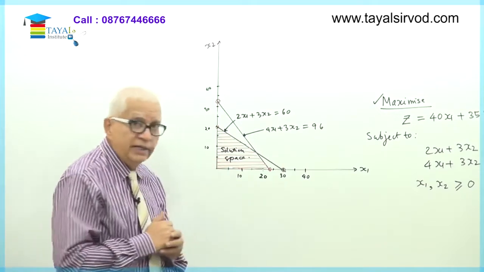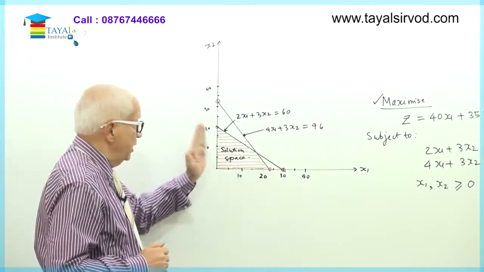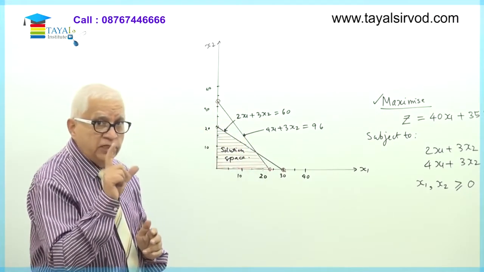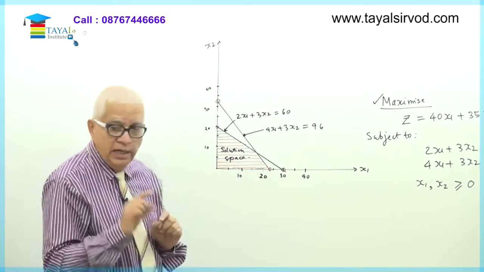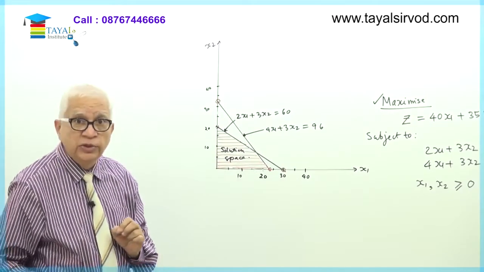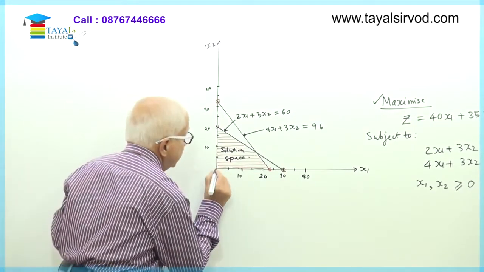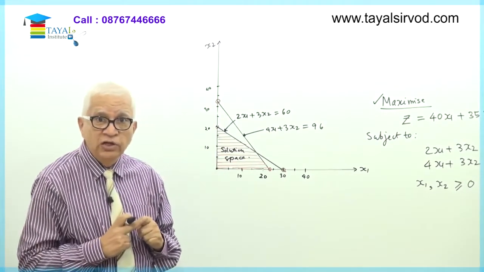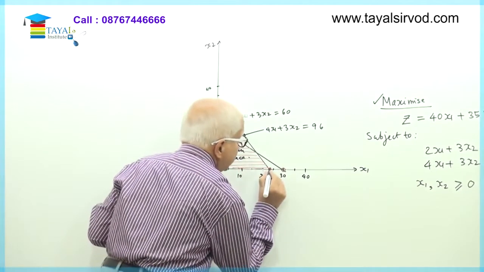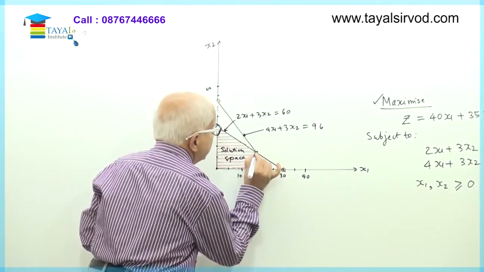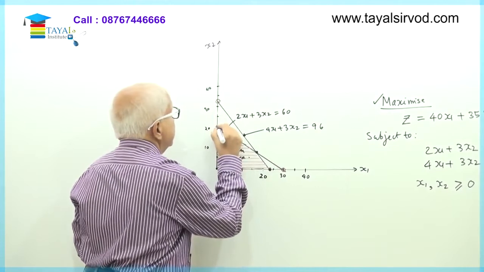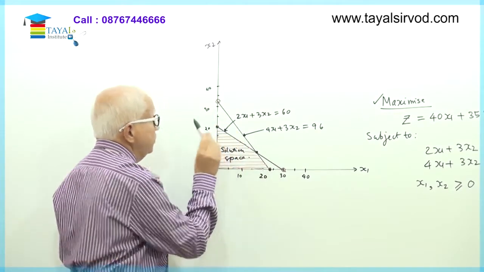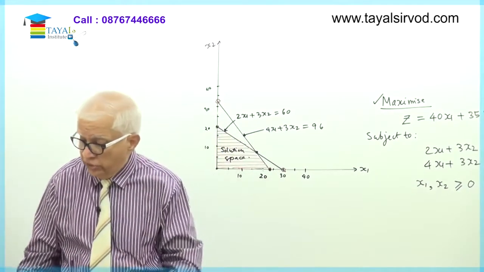So this is a quadrilateral which has been formed by four lines, 1, 2, 3 and 4. The space enclosed in these four lines is this quadrilateral, and how many corner points are there in this quadrilateral? One is obviously this corner point. What is the corner point? Where two lines intersect is a corner point. This is another corner point, this is another corner point, and this is the last corner point. So 1, 2, 3, 4. These are the four corner points of the solution space.